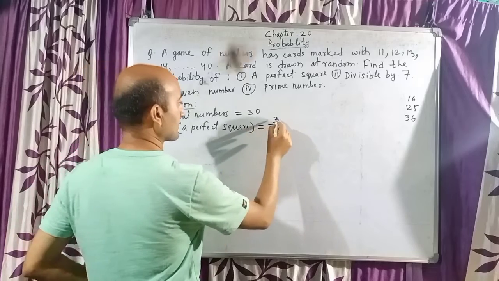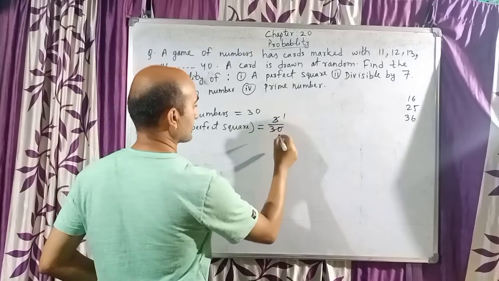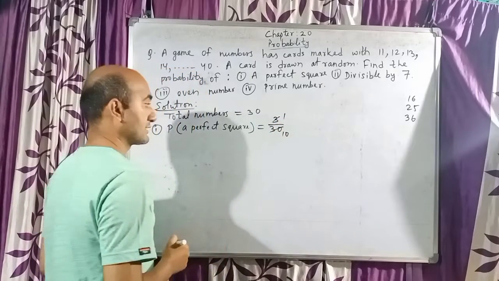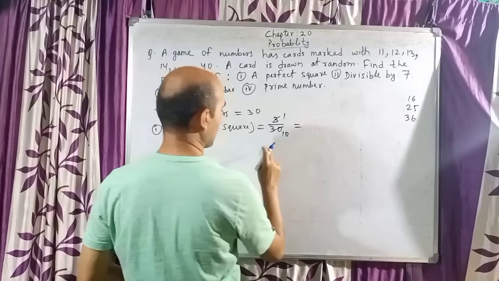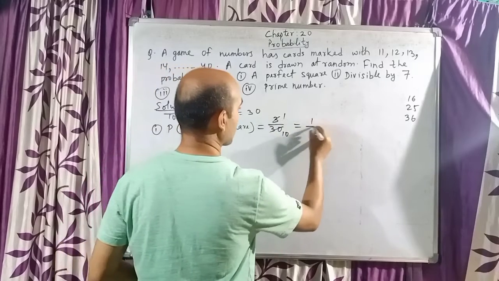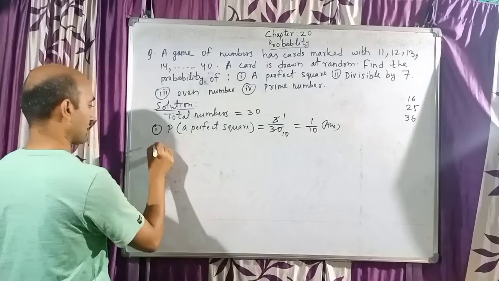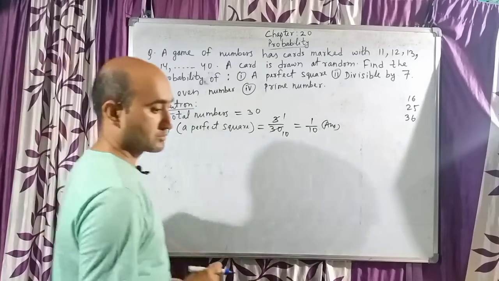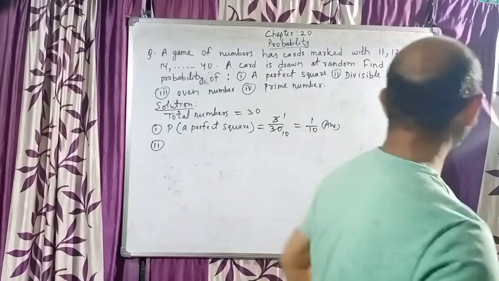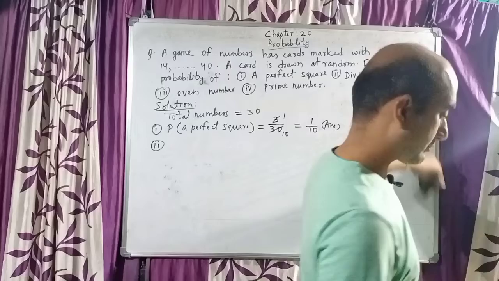So I can cancel them. 3 ones are 3, 3 tens are 30. So I can write the answer here or here. Anyhow, 1 by 10 is our answer. Next, number 2. So I hope you understood. Next, number 2 I am going to do.